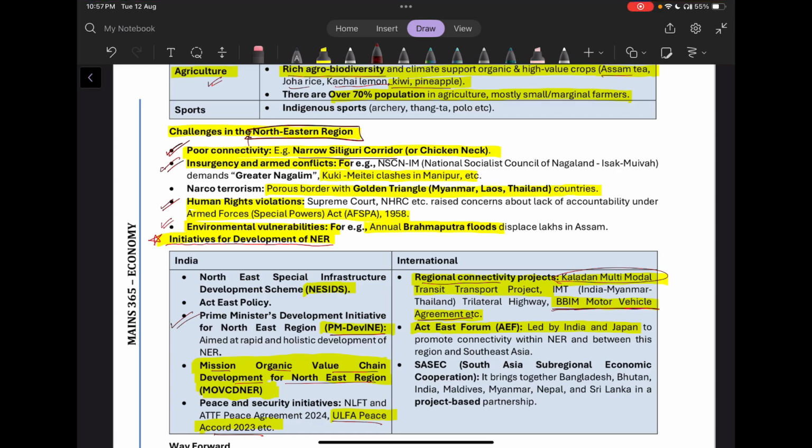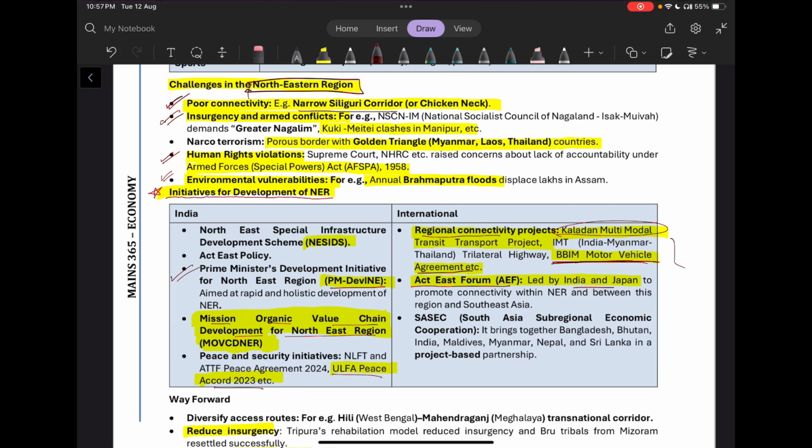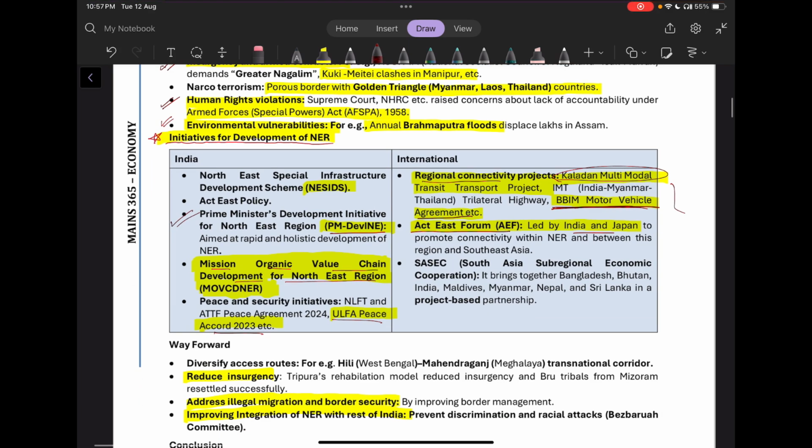They have agreed, and motor vehicle traffic is being allowed. Then we also have the Act East Forum led by India and Japan, which is promoting connectivity within the northeastern region and between the northeastern region and Southeast Asia.